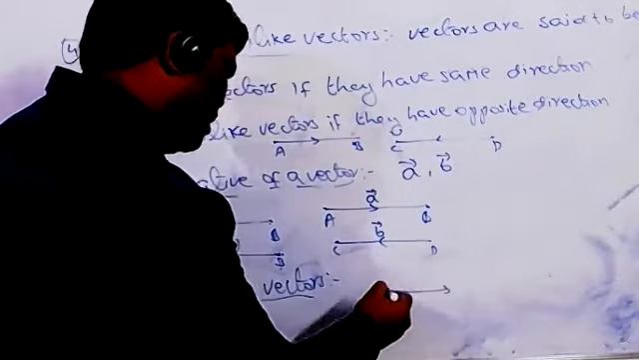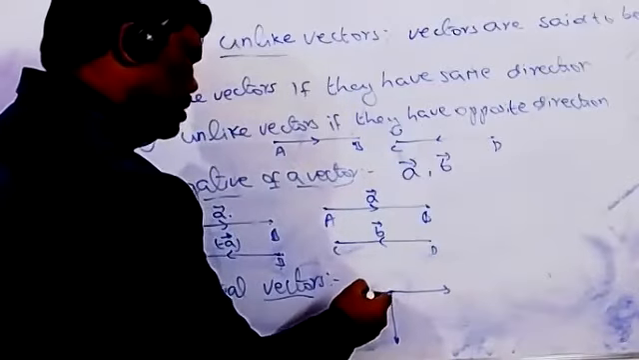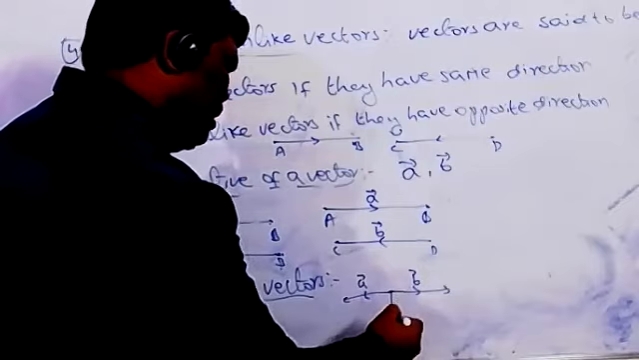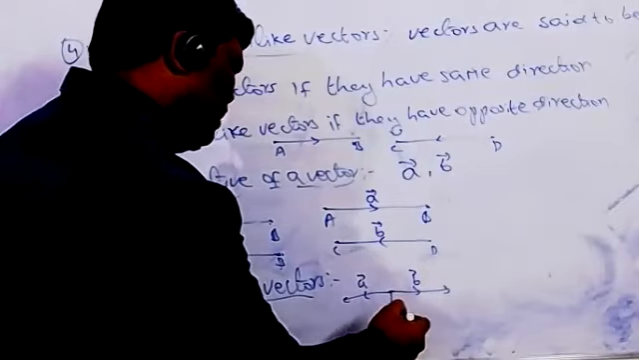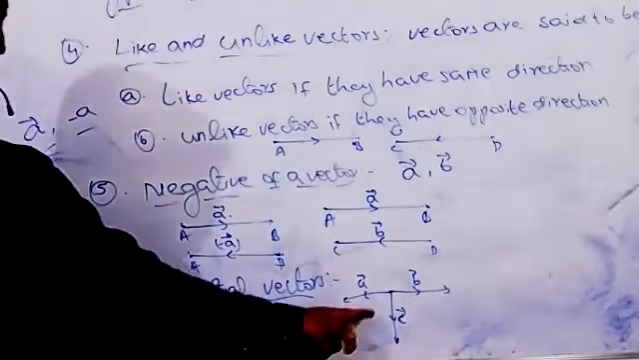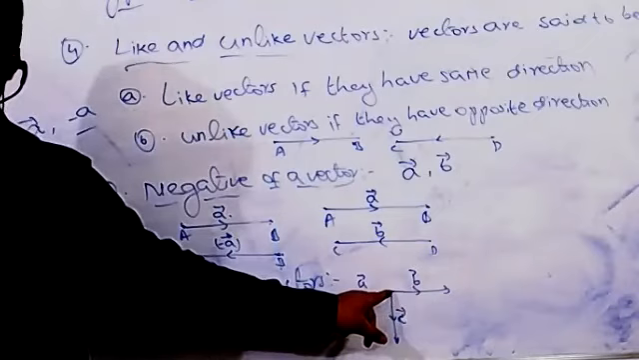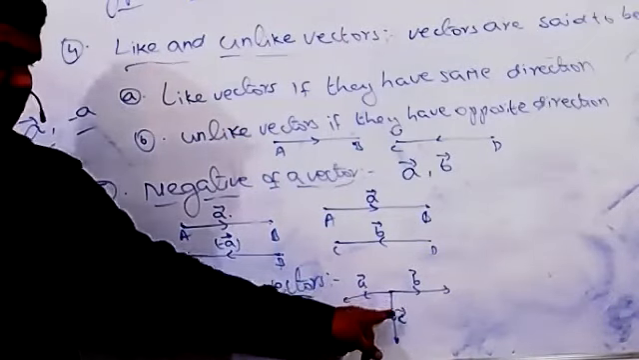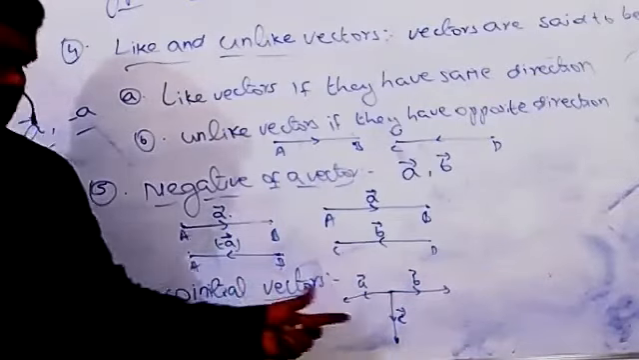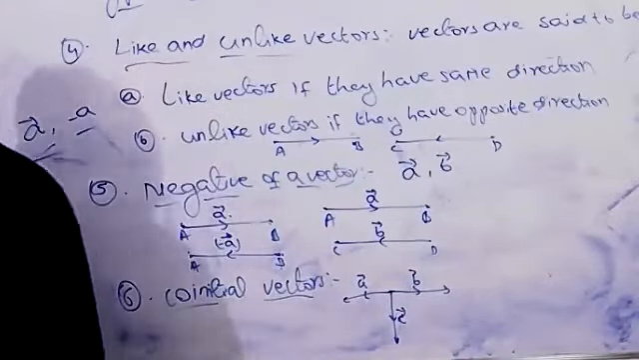This is the vector A, this is the vector B, this is the vector C. You can see that for these three vectors, A, B, and C, have the same initial point. That means these three vectors we call co-initial vectors.